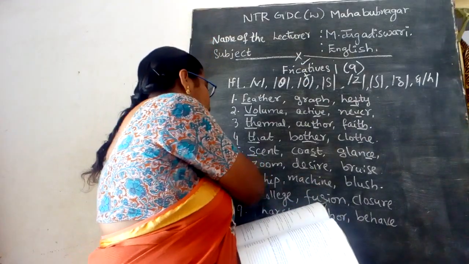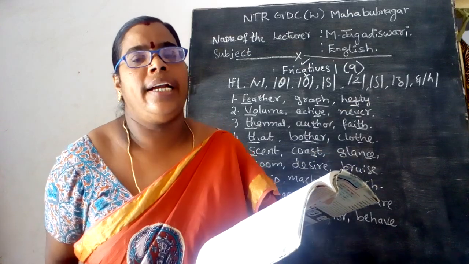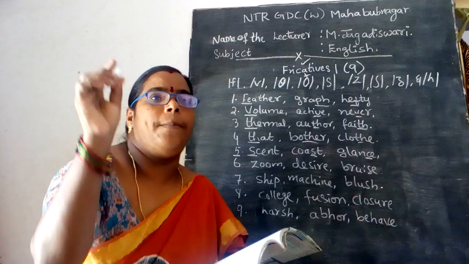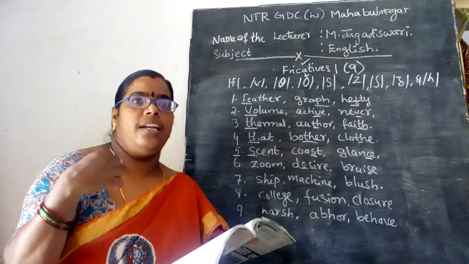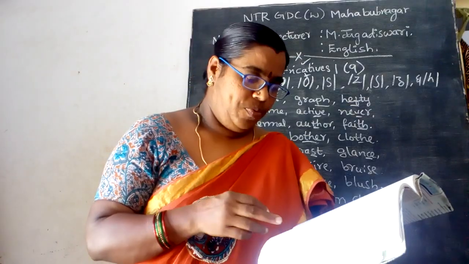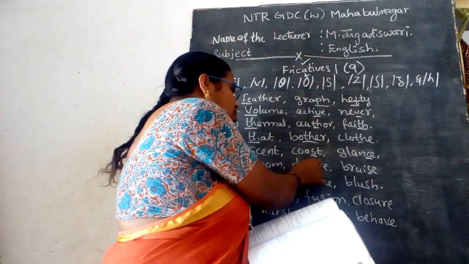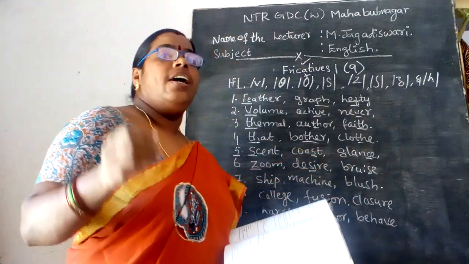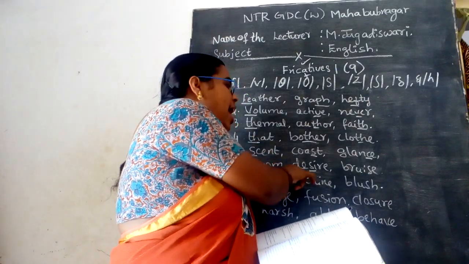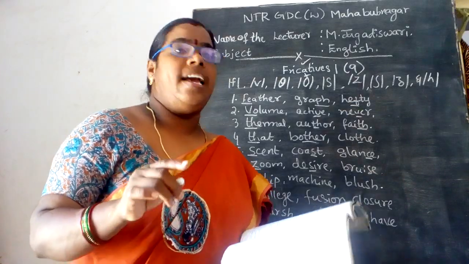Then from the sixth sound you can see Zoom. The Zoom platform is there now. You can see that online classes are being taken on Zoom. See here, Zoom, Z-O-O-M. Then desire, the Z sound is observed in these words. Just kindly notice the words: Zoom, and desire, D-E-S-I-R-E, desire.